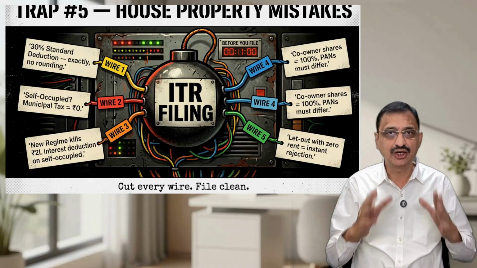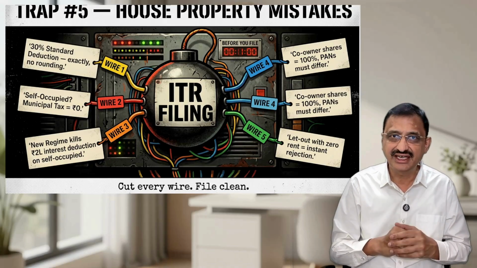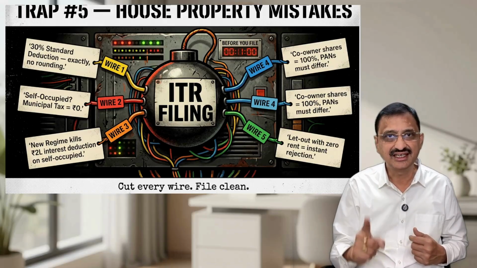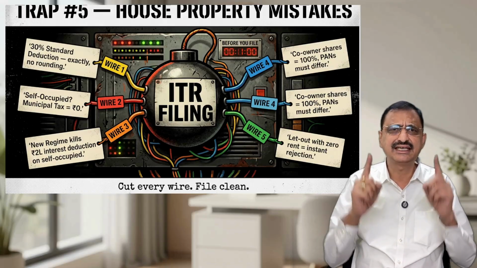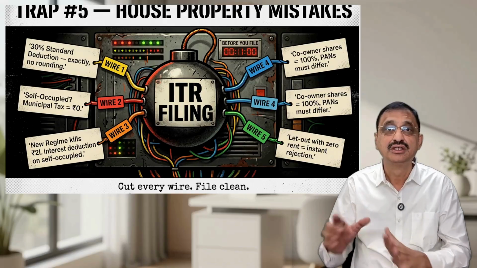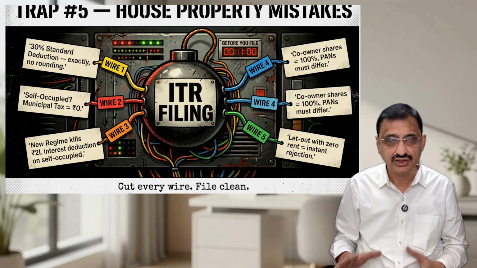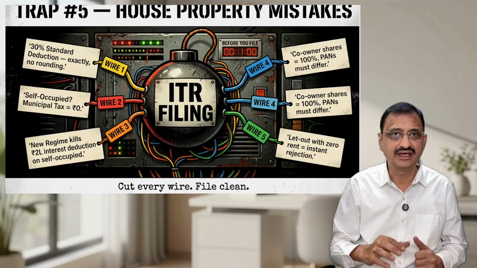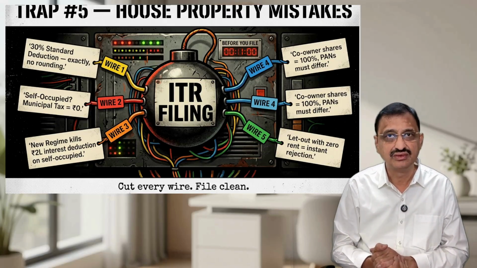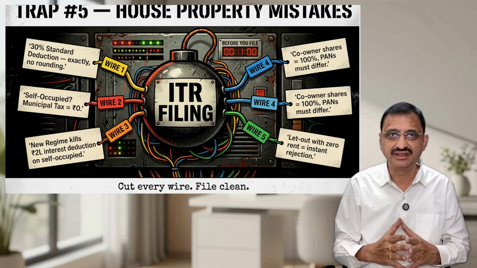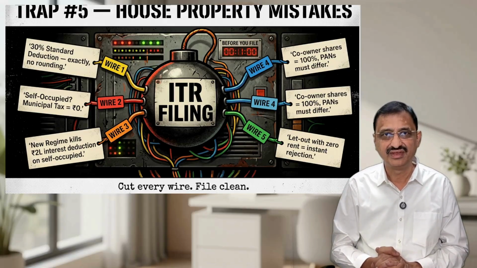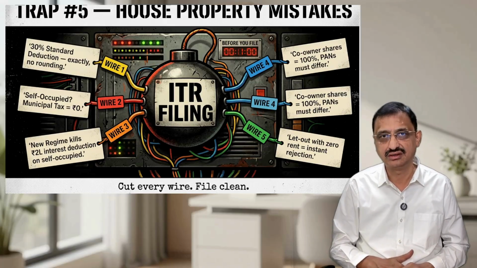Coming to trap 5, the house property mistakes. If you have rental income or a home loan, watch this. 1. Standard deduction on house property is exactly 30% of annual value, not 29%, not 31% or actual amount. The portal does the mathematics. 2. If your property is self-occupied, you can't claim municipal taxes paid. That field must be 0. 3. Under the new regime, if it's self-occupied, you can't claim interest on borrowed capital. This 2 lakh deduction is gone.